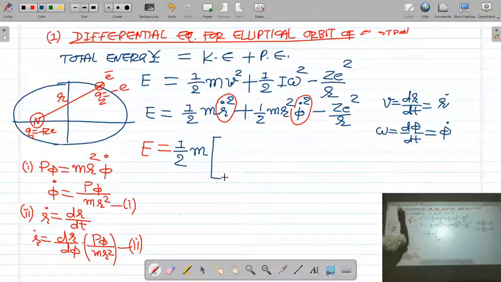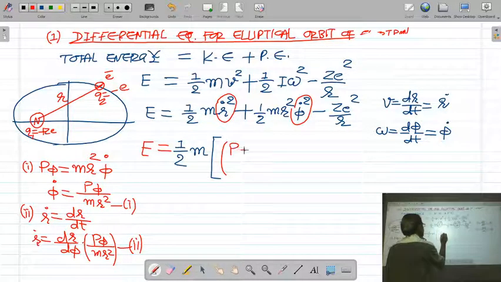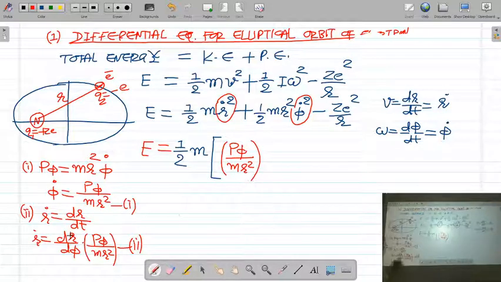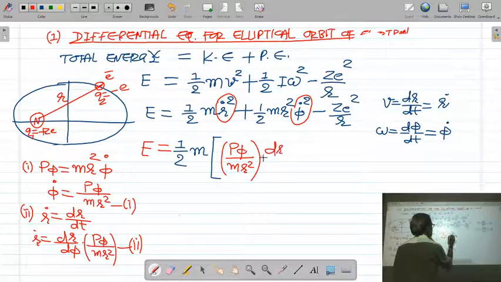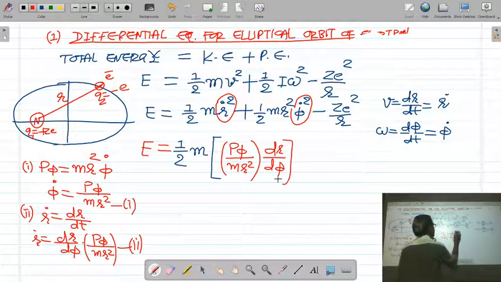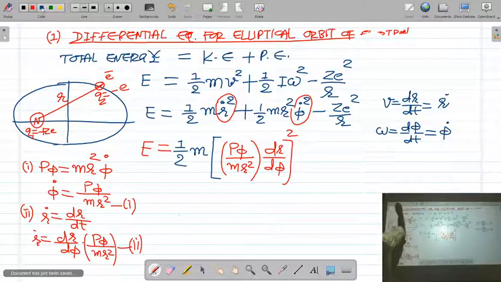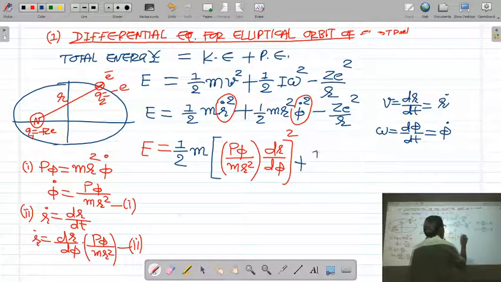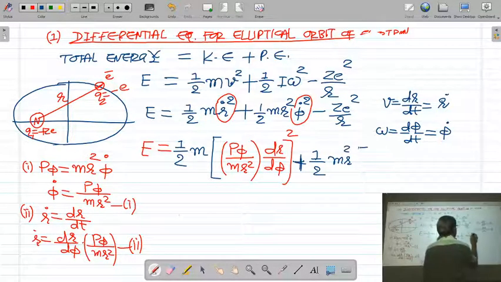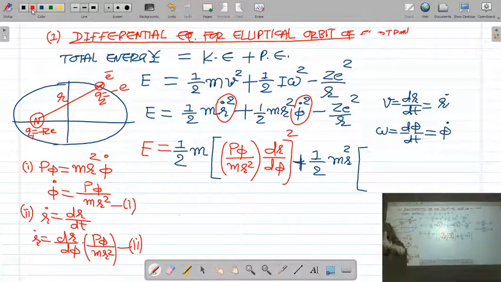Let us put the value of r dot first: p phi upon mr square into dr by d phi, whole square, plus 1 by 2 mr square. So in the first term I have substituted r dot as dr by d phi into p phi by mr square, whole square.